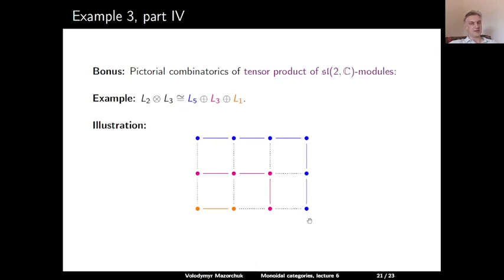So if we erase it, the next maximal walk will consist of 1, 2, 3, 4 points. This is our module L3. If we erase this, then what is left is just 2 points in such a walk, which give us the module L1. So this is a pictorial description of the combinatorics of the tensor product of SL2 modules.